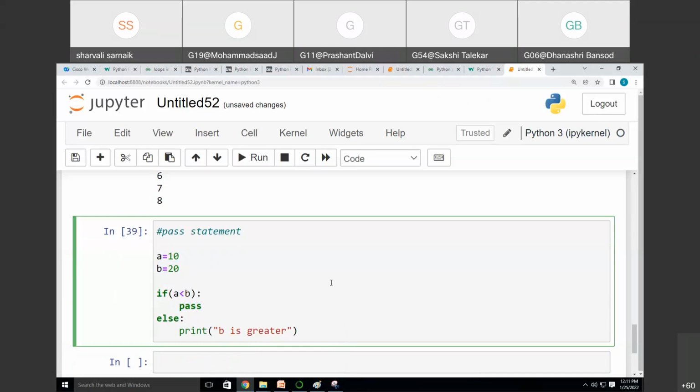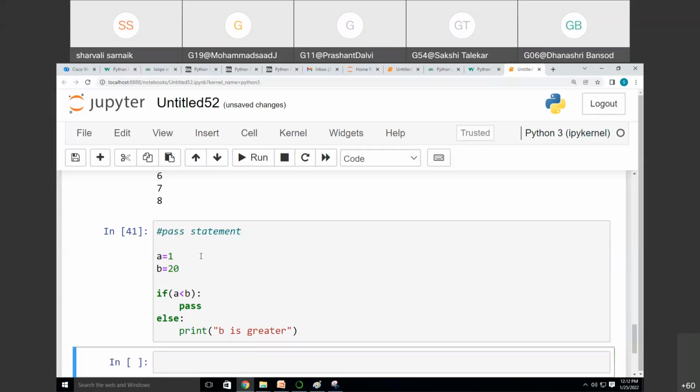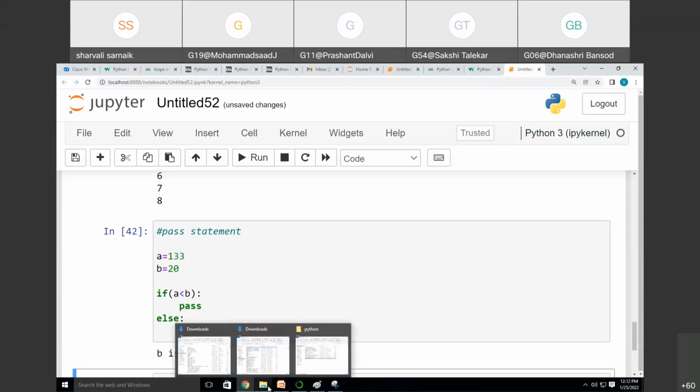If I write the reverse condition, or just change the value to 100, now it will print b is greater. Okay, so whenever you don't want to print anything, but something compulsorily has to be in the code, otherwise the code will not run, then simply put pass. It will not do anything, but it will help you to move ahead. Okay, so this is the pass keyword. If I change the value again, it is simply not printing anything, but the code has run. But if I change the value to 133, then it says b is greater.